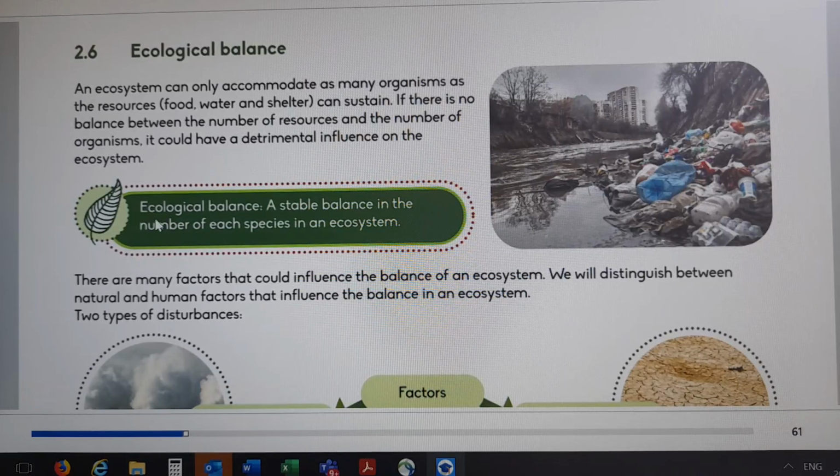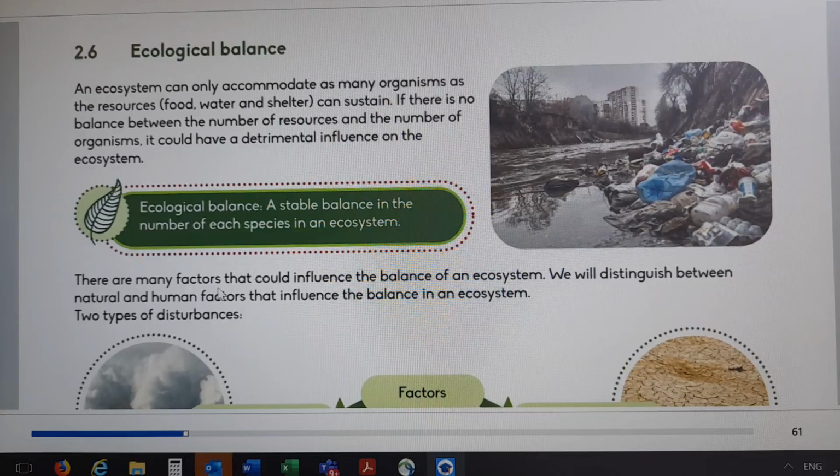Okay, now they explain what ecological balance is. It's a stable balance in the number of each species in an ecosystem. There are many factors that could influence the balance of an ecosystem.